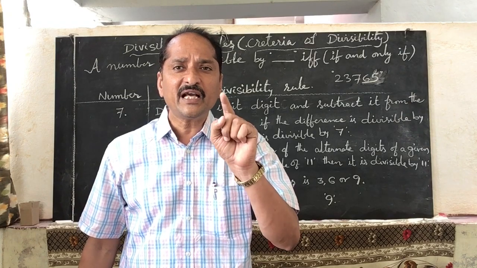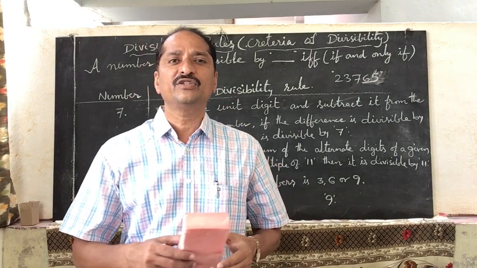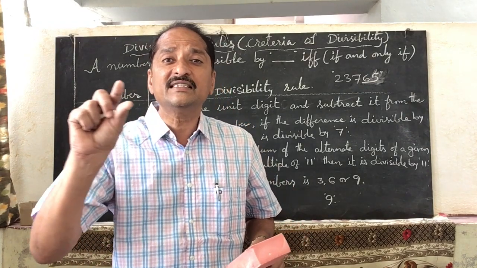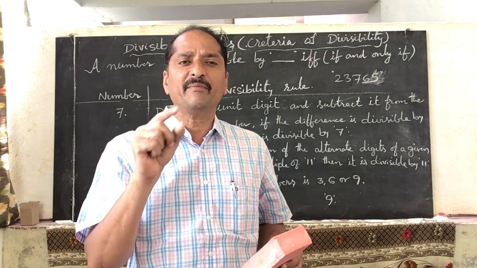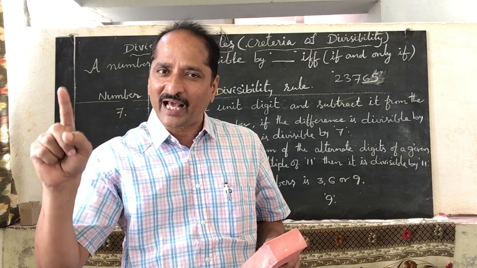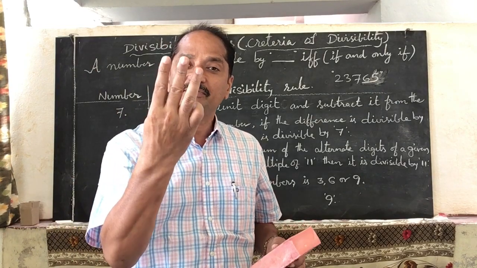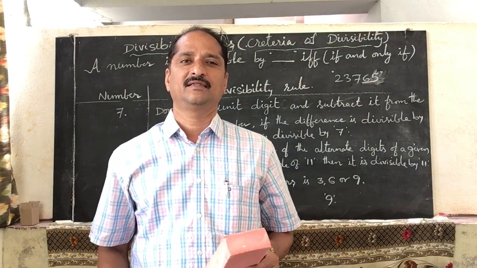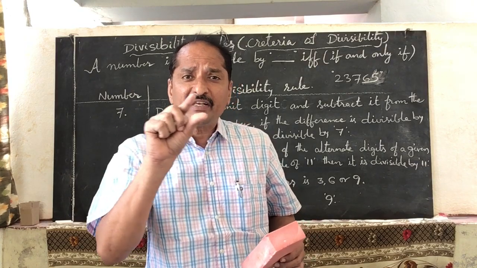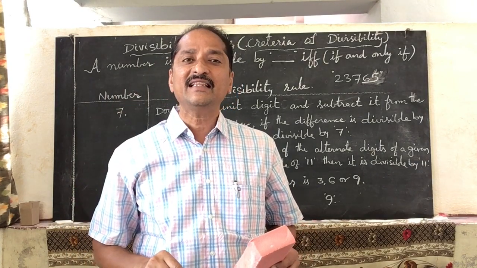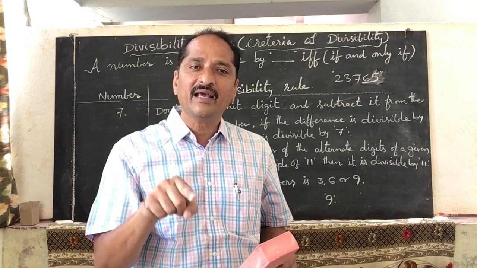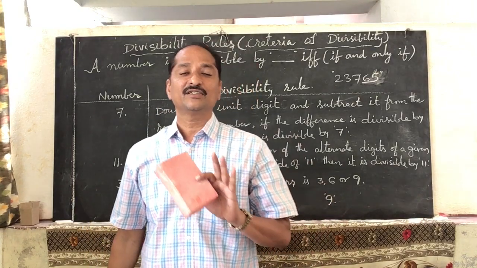For the divisibility of 3 and 9, we should see the sum of the digits of a given number. If the sum is 3, 6 or 9, then that number is divisible by 3. If the sum is 9, then that number is divisible by 9. Okay, understood?